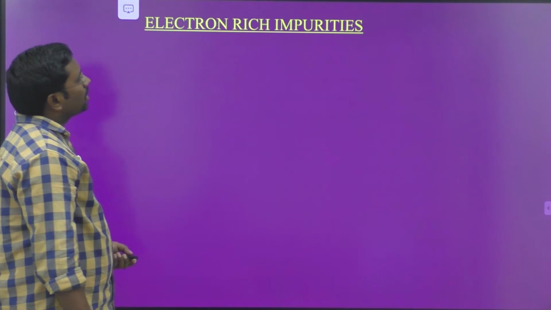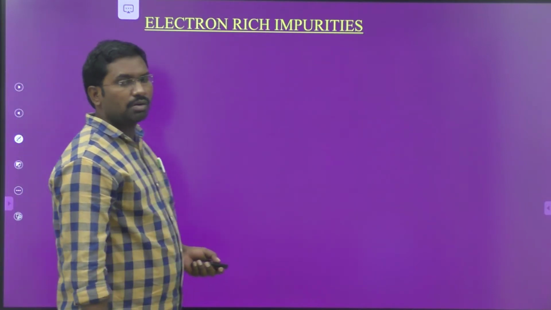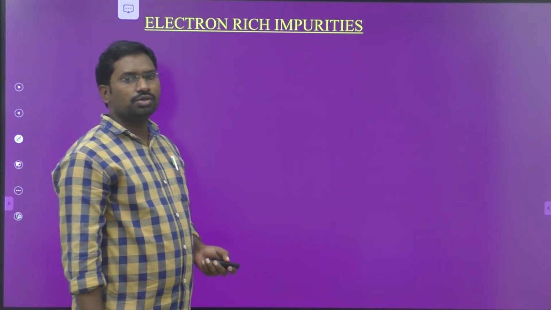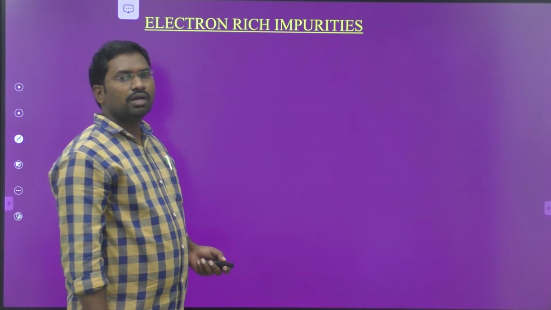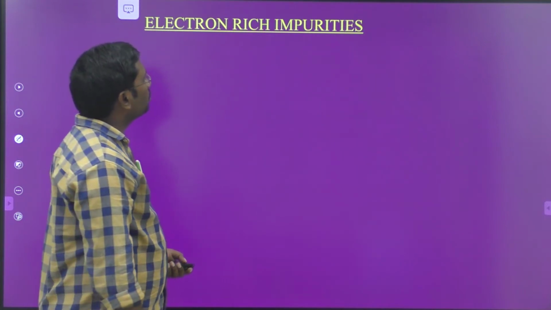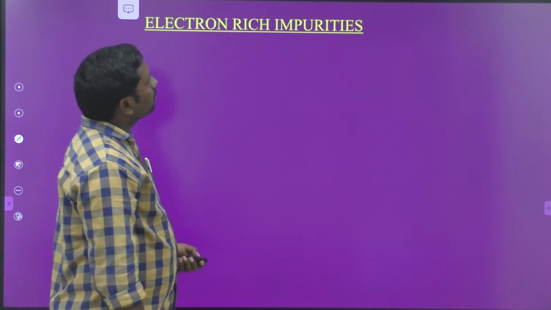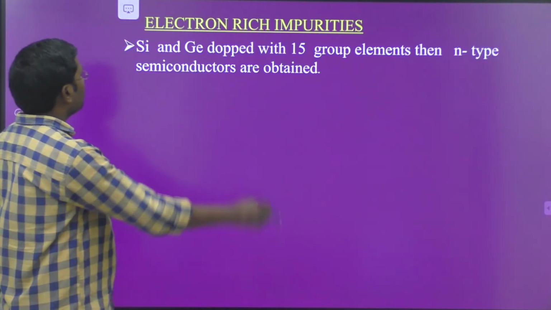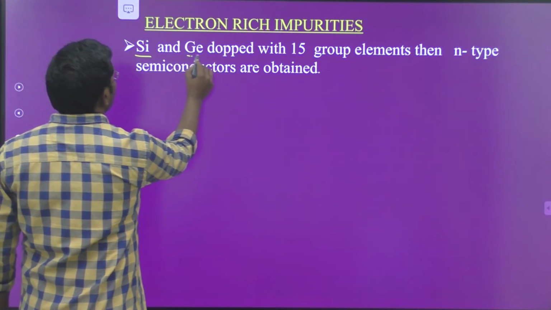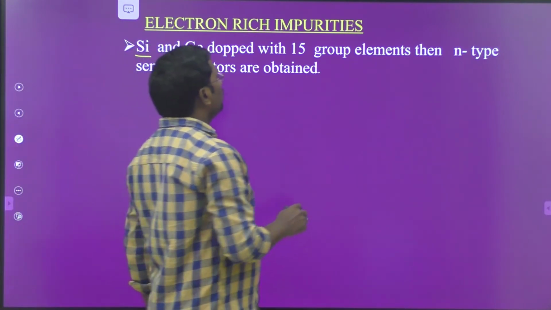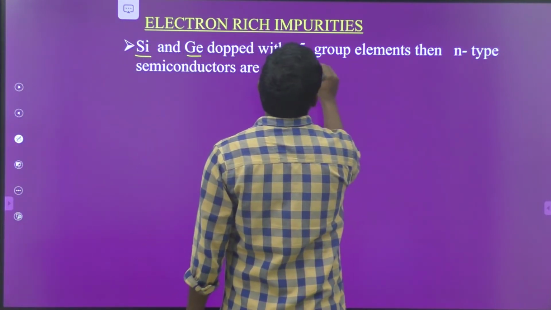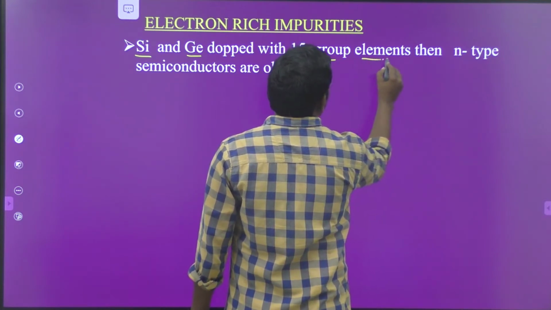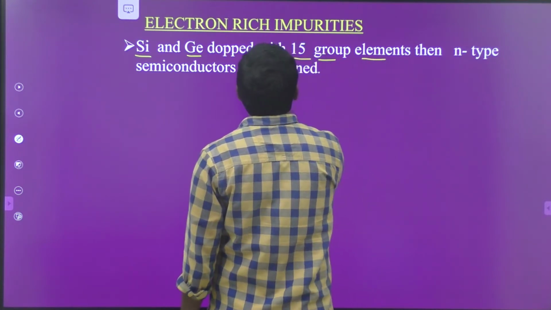First, electron rich impurities. What is meant by electron rich impurities? Silicon and germanium doped with 15th group elements give n-type semiconductors.